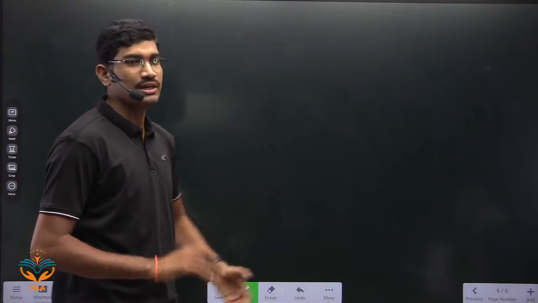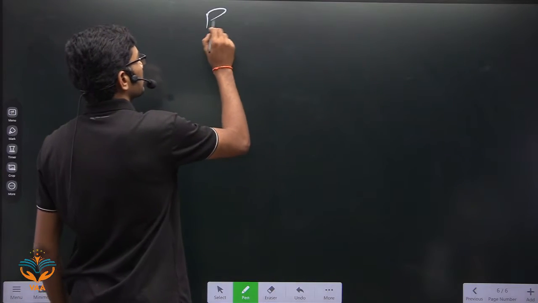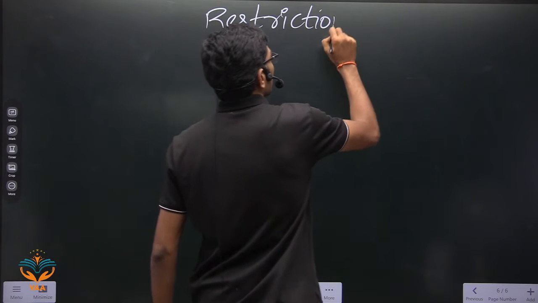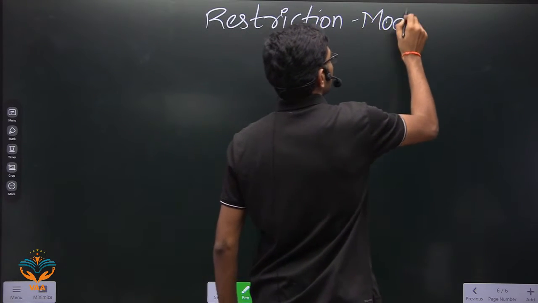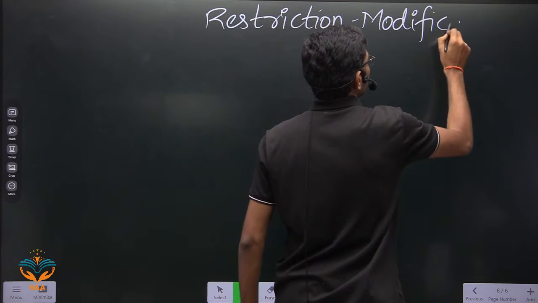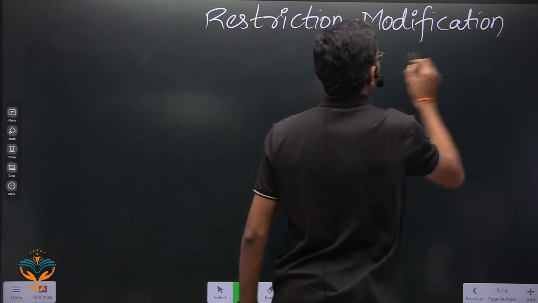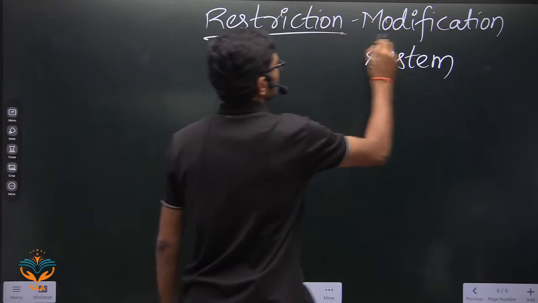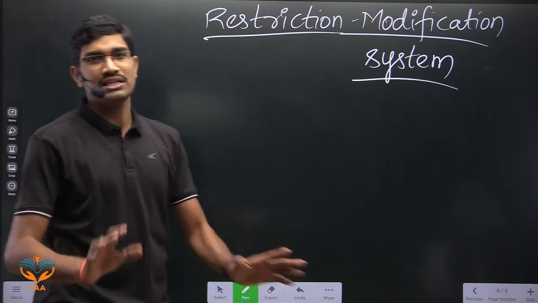Okay? And this concept is called the restriction modification system. So what is this restriction modification system? That we need to understand first.